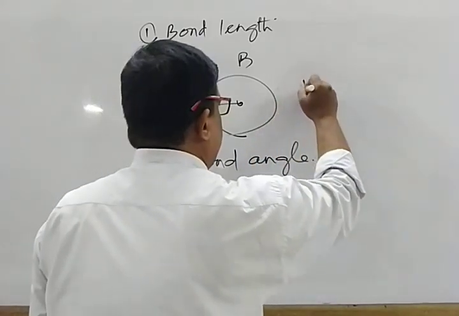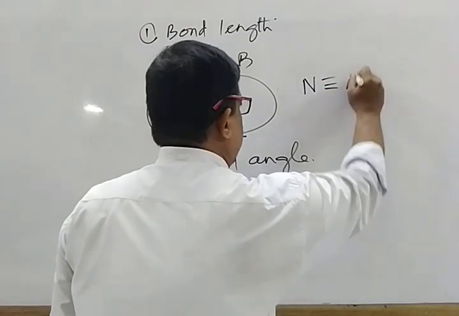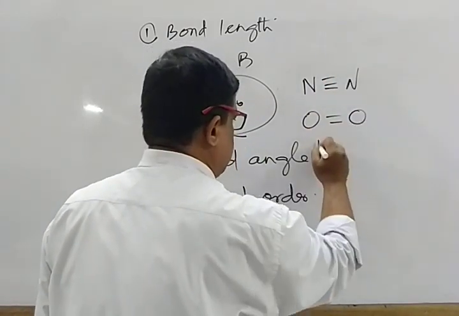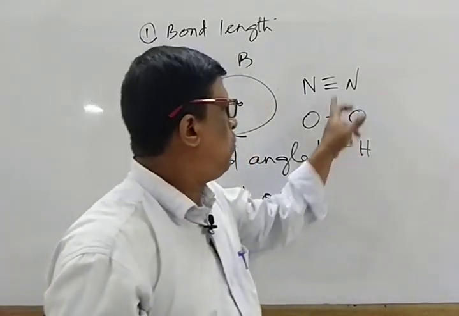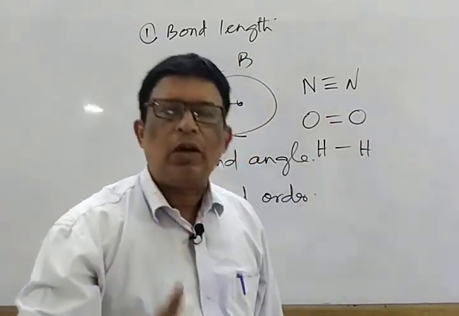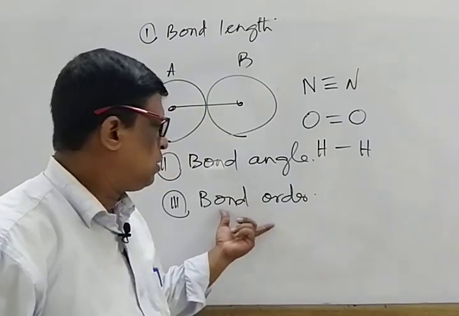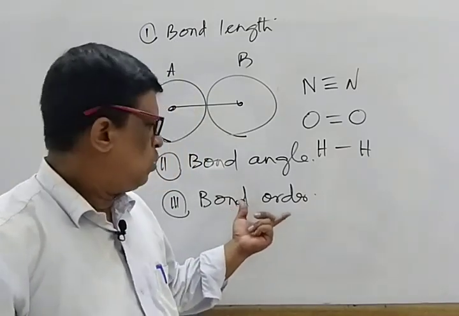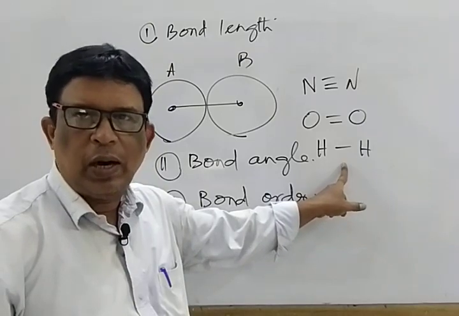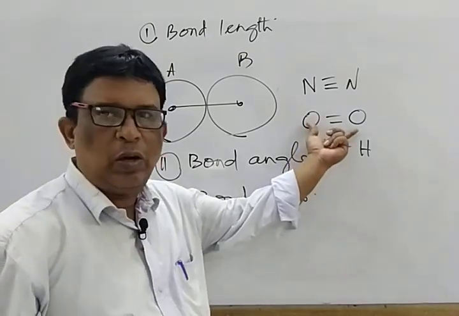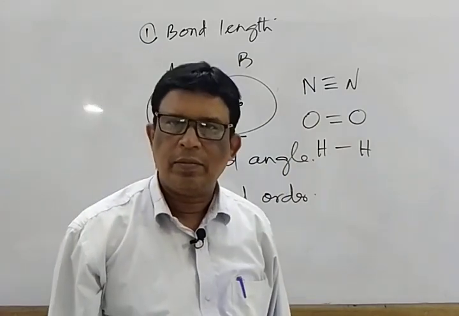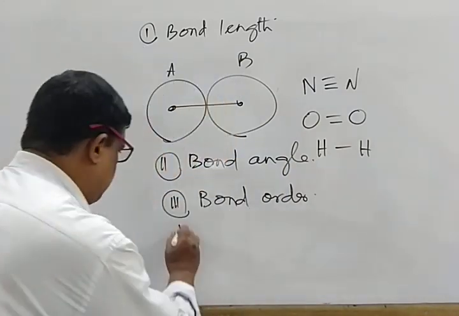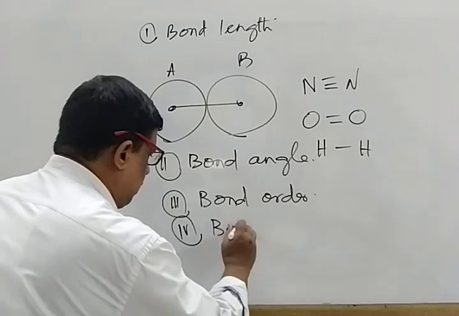Mark that. Nitrogen, triple bond; oxygen, double bond; hydrogen, single bond. The number of covalent bonds formed between the 2 atoms in a molecule is known as the bond order. So bond order for hydrogen molecule is 1, bond order for oxygen molecule is 2, bond order for nitrogen molecule is 3. Next one is bond energy.